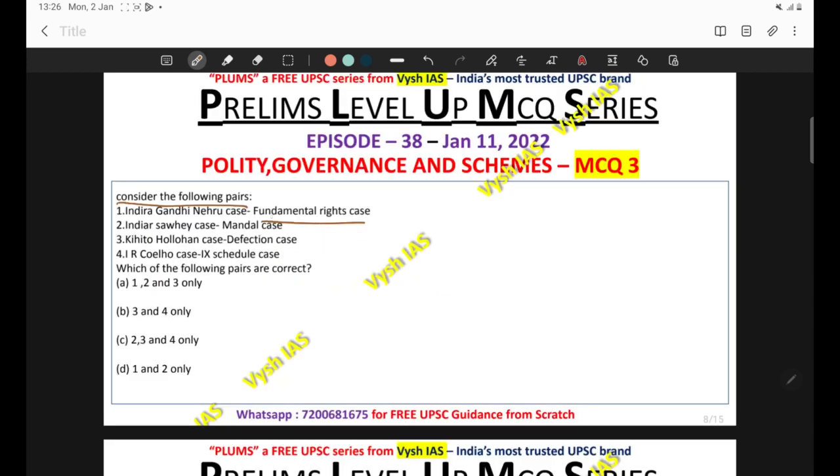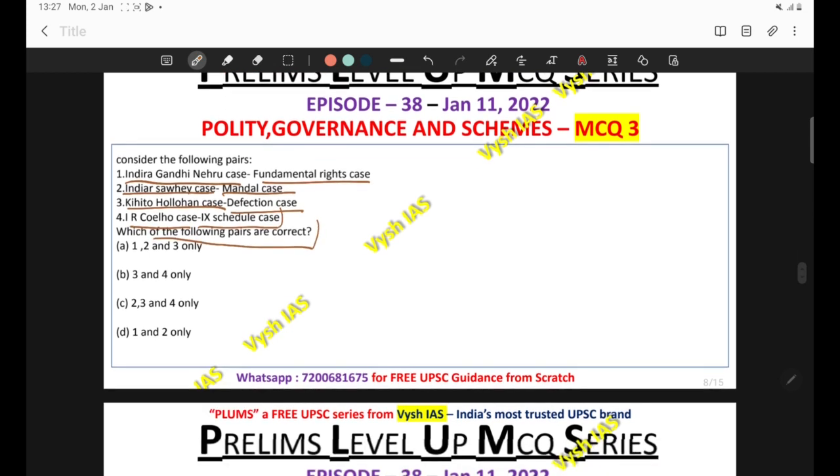And the B column states the popular name. Okay, so come to the first statement: Indira Nehru Gandhi case, the fundamental rights case. Then second, Indira Sawhney case, Mandal case. Third, Kihoto Hollohan case, defection case. And fourth, I.R. Coelho case, 9th Schedule case. So the question is asking which of the above given pairs is or are correctly matched.